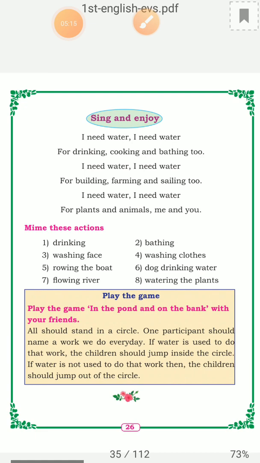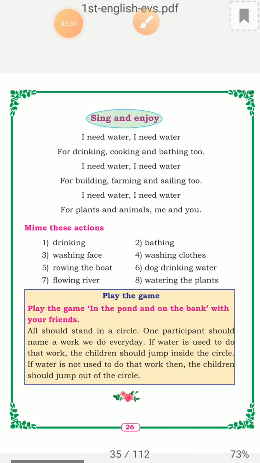Now, by this lesson, we can understand that plants, animals, all the living beings which have got life need water. Is it not?